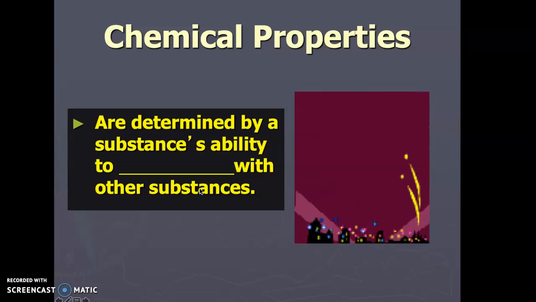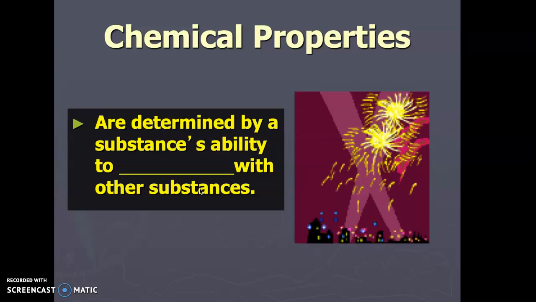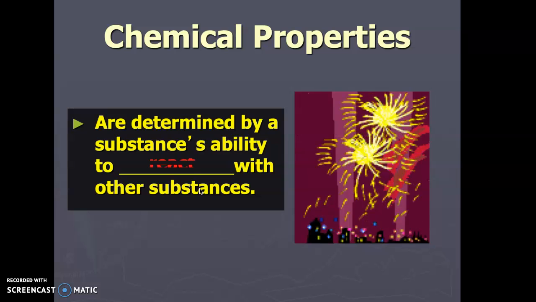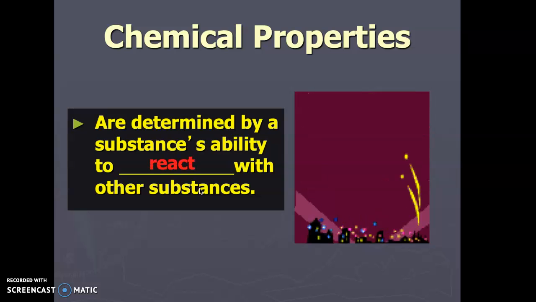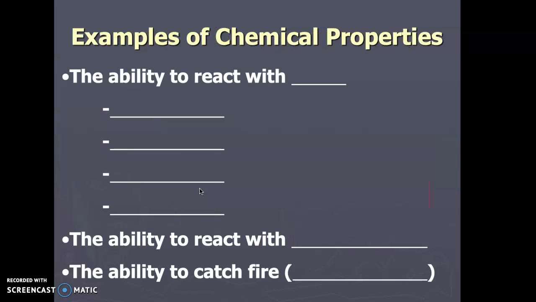Chemical properties are something a little bit different, right? Here we're talking about reactivity, whether something is going to change into something new when they're introduced. Flammable is reactivity. Anytime a chemical reaction happens is reactivity. So when you have a substance's ability to react with other substances, then we're talking about the chemical property. Examples of chemical property is maybe the ability to react with air, or maybe whether it's going to rust, or maybe whether it's going to tarnish, right? And we see this happen a lot with certain metals, right?